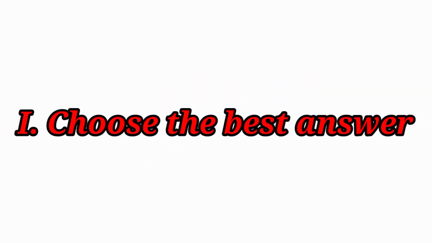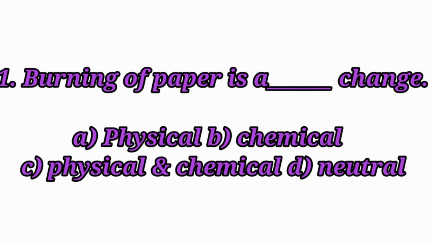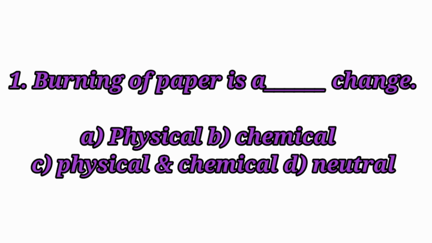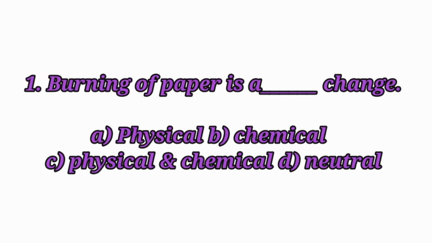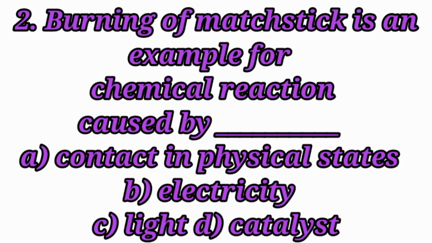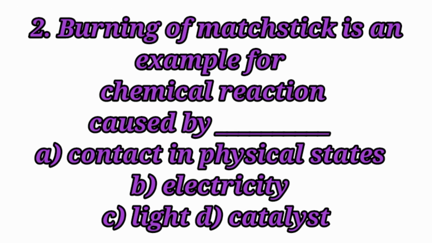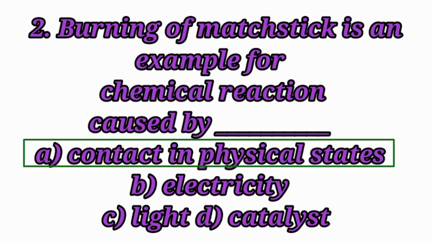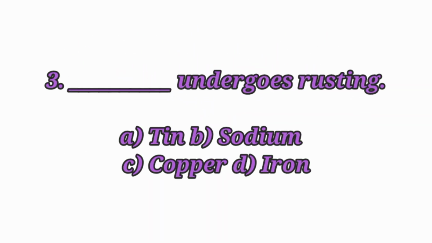Choose the best answer. Number 1. Burning of paper is a dash change. Burning of paper is a chemical change. Second question. Burning of matchstick is an example for chemical reaction caused by dash. Burning of matchstick is an example for chemical reaction caused by contact in physical states.